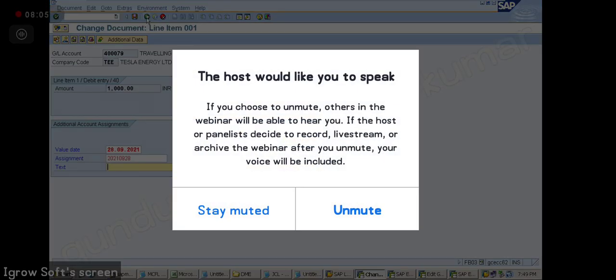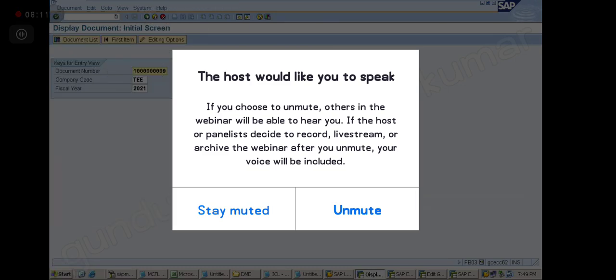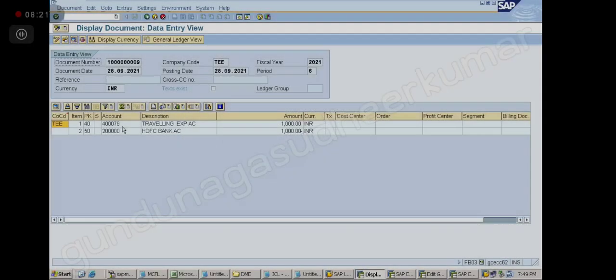So now, if I make a mistake, suppose I want to change this now, can I change it? No. What do I have to do now? The only option is to reverse and post again. Understood? So any document that is posted in F5, in SAP, you cannot change. At least all those important things which are going to affect your accounts, you cannot change. Clear?